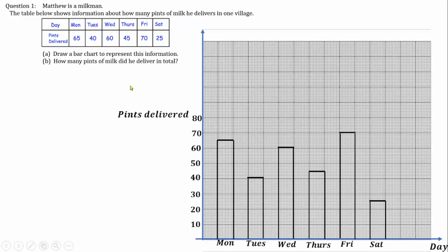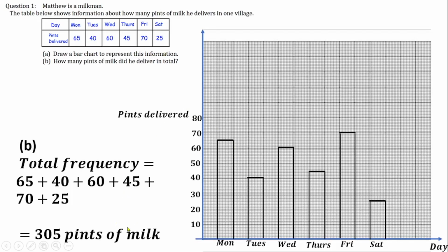Then after drawing the bar chart, we are asked how many pints of milk he delivered in total. I believe you should know the answer to that. What will be the total milk delivered? These are the milk he delivered from Monday to Saturday. That means you need to add them together to give the total milk delivered. So that will be 65 plus 40 plus 60 plus 45 plus 70 plus 25, and that should give us 305 pints of milk delivered between Monday and Saturday. So that's the solution to that GCSE past question.